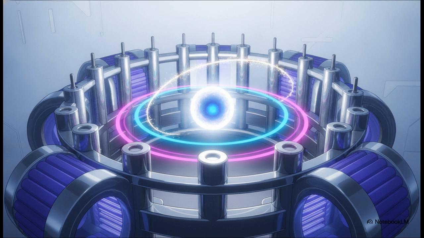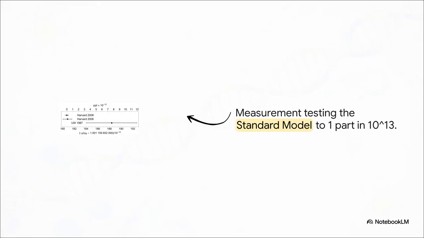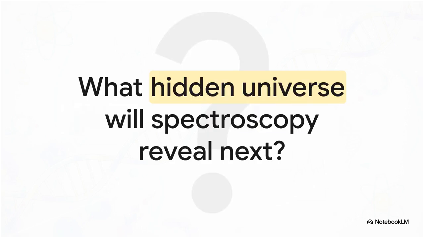By tracking exactly one quantum transition between the lowest cyclotron and spin states, they completely eliminate the classical errors associated with the electron's velocity. Just look at the sheer mind-bending scale of the precision on this data plot, representing the electron anomaly. Because of this quantum spectroscopic approach, researchers are able to test the standard model of particle physics to an astonishing accuracy of 1 part in 10^13. That is literally the most precise prediction in all of physics, confirmed by measuring the fundamental quantum jumps of a single particle.